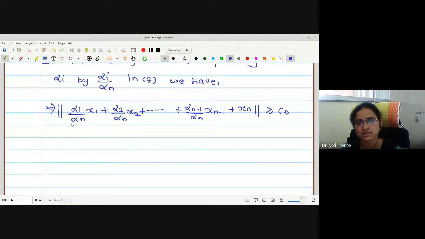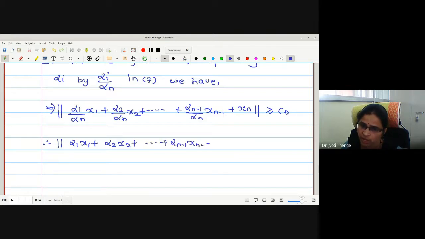Now let us multiply by mod alpha n throughout. What kind of inequality will we have? This mod alpha n can be taken out of the norm, right? Therefore, I can write here alpha 1 x1, alpha 2 x2, alpha n minus 1 x n minus 1 added with alpha n xn. I cross multiplied by alpha n and took it out, and whatever 1 upon mod alpha n was taken outside the norm, I am shifting to the right side. So this is mod alpha n into Cn.